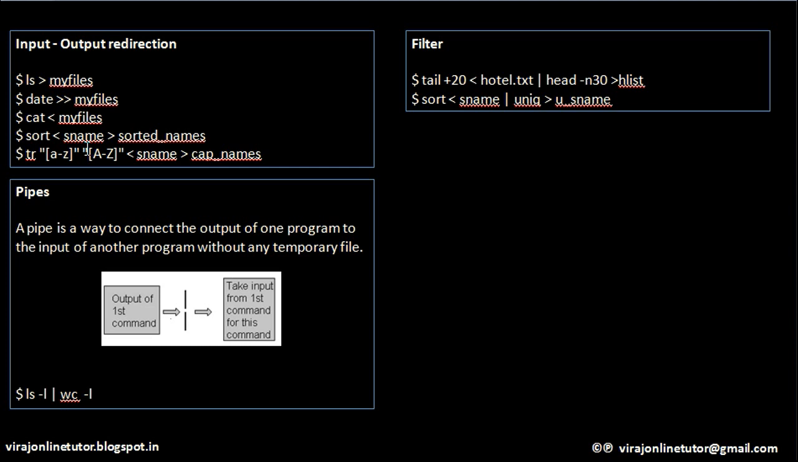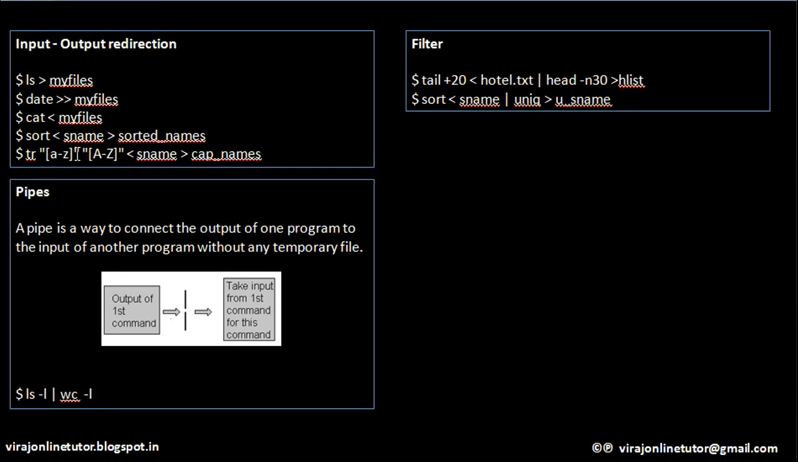I am reading the contents of a file called sname and I am giving it to the sort command. Sort command will read the contents of this file and sort the entries in them, and whatever entries are sorted, it will write not on the screen but to a new file called sorted names. So let me explain this again. It will read the contents of file sname, sort its contents, and the sorted contents will be written to a new file called sorted names.